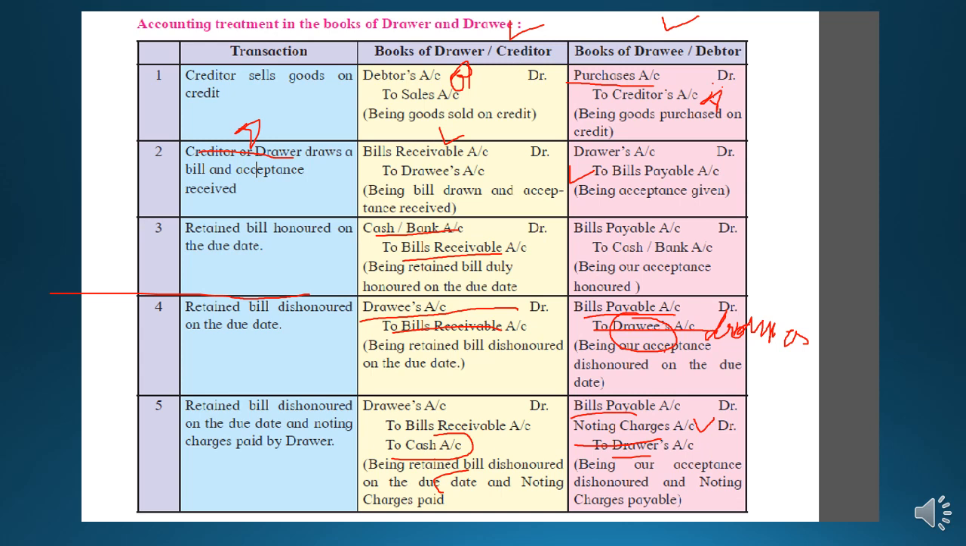Students, I already told you that there is a chance that the drawee makes a part payment. So the part payment entry and the renewal of bill entry will be the same as the honoring of the bill. The part payment entry and drawing the new bill will be the same like this. That's why it is not given here, but we will do it while solving the practical problem.